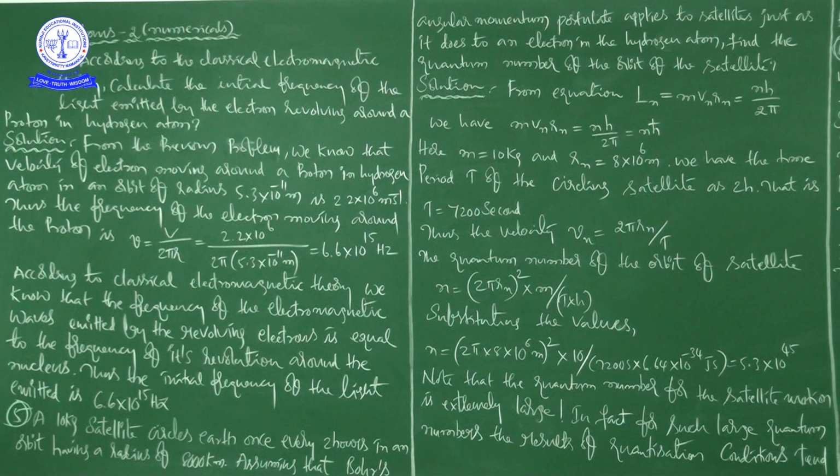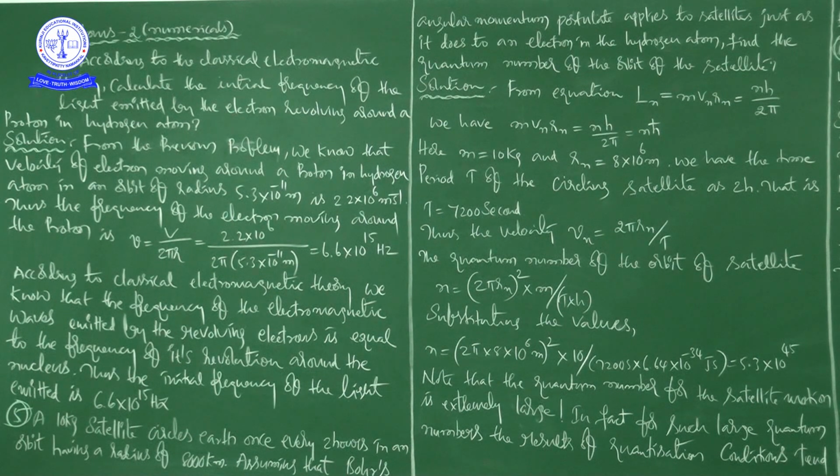Okay, right. So in this problem, he is asking to find, according to classical electromagnetic theory, what is the initial frequency of the light emitted by the electron revolving around a proton in hydrogen atom. From our previous problem, we can conclude these values. For the orbit of radius 5.3 into 10 to the power of minus 11 meter, the velocity of electron moving around a proton in hydrogen atom is 2.2 into 10 to the power of 6 meter per second.